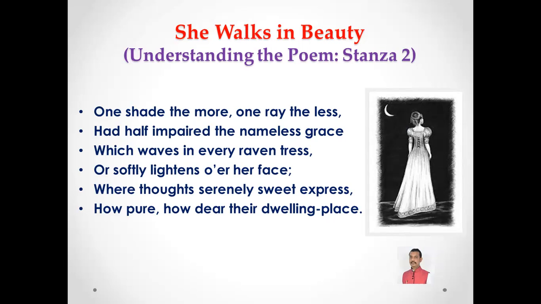The poet further says that if the balance of dark and light on her face were not there, her perfection of beauty might have been damaged. The poet says that if one more shade of dark is added to her beauty, or if a single ray of light is taken away, it will disturb the perfection of the beauty of the lady.